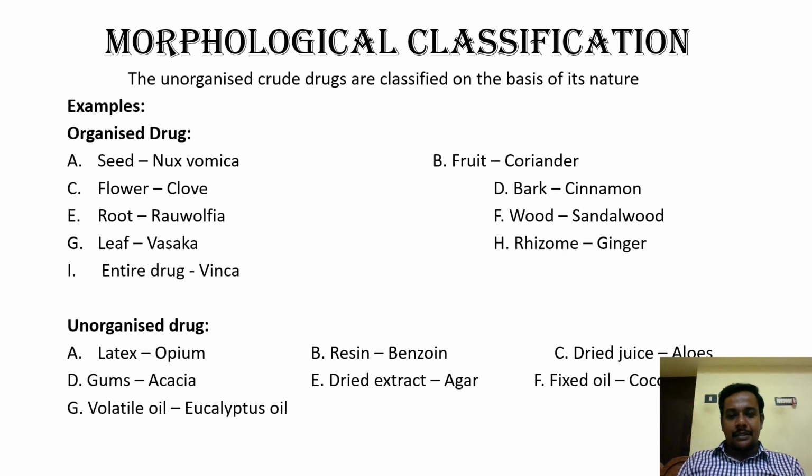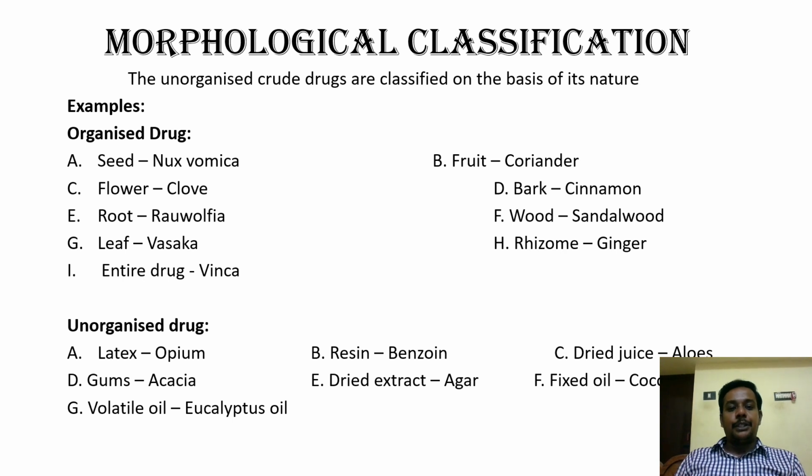I will give a simple defining term for each of these 7 categories, and we will see an example. That's it. So latex. Which one will be called a latex? Any milky exudate from the plant can be called latex. Any white or milky exudate will be termed latex. The best example is opium, from which we obtain morphine, codeine, thebaine, etc.